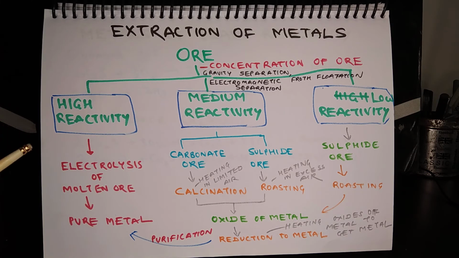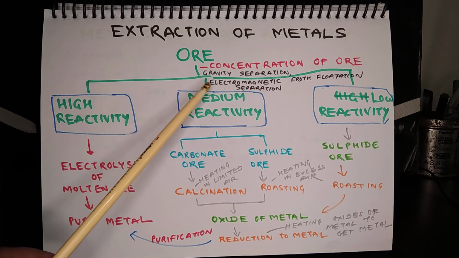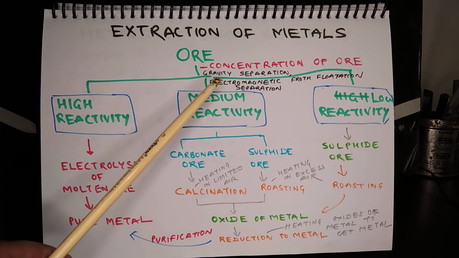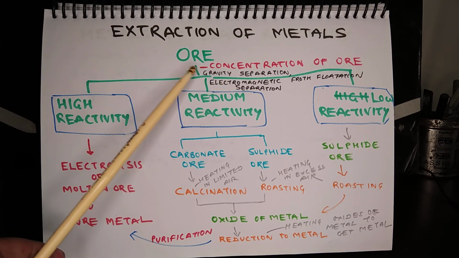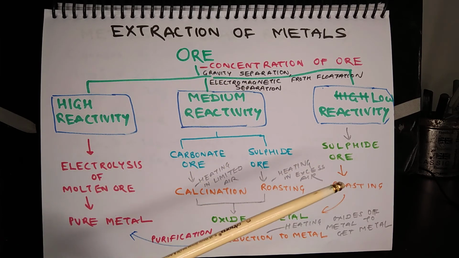So all minerals cannot be ores, but all ores are minerals. Now before proceeding further, ore is subjected to a process called concentration of ore, which involves separating as much impurity as possible from the ore so that later processes can be carried out more easily. The concentration of ore can be done by gravity separation, electromagnetic separation, and flotation. Gravity separation is similar to sieving a substance.